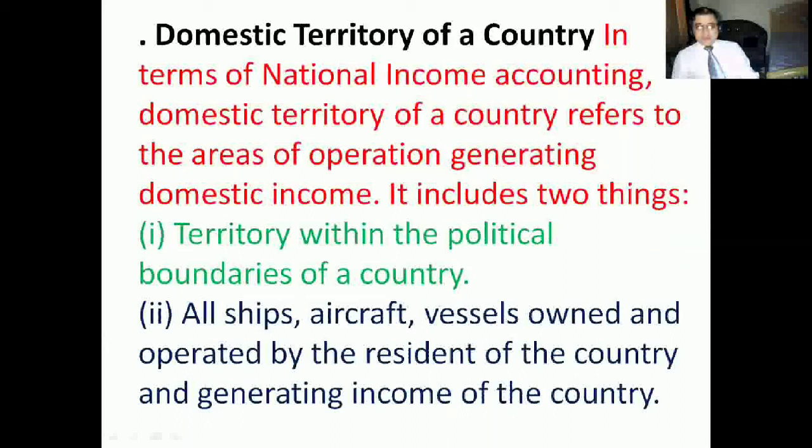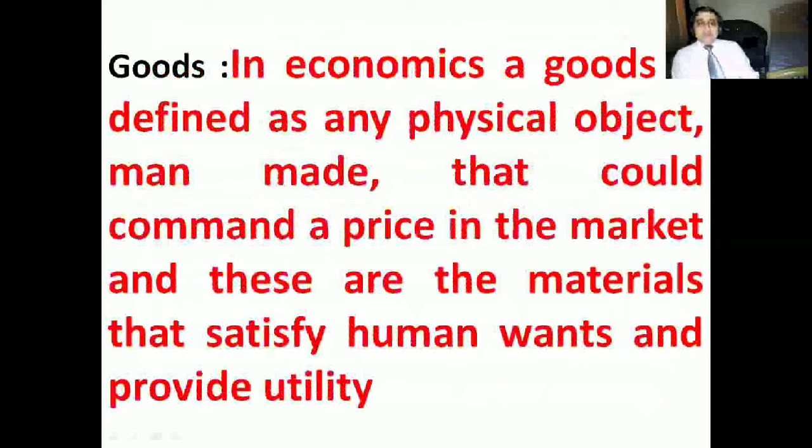Means all Indian ships moving abroad, all Indian airlines planes moving abroad, they all are parts of our domestic territory. Got it? Then another important thing you will come across in this chapter: goods. In economics, a good is defined as any physical object, man-made, that could command a price in the market. And these are the materials that satisfy human wants and provide utility. So these are called goods.